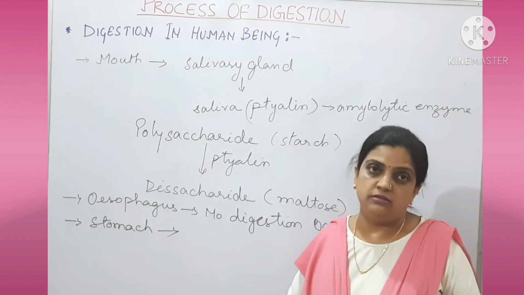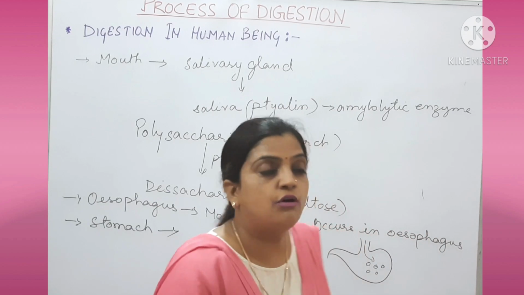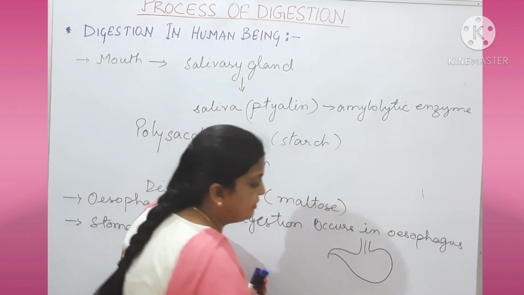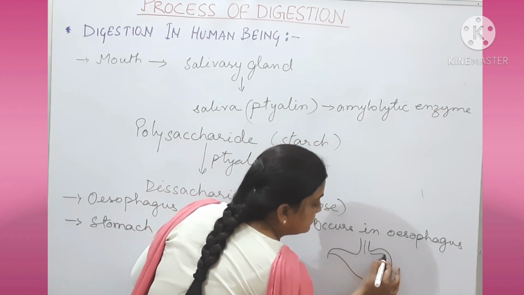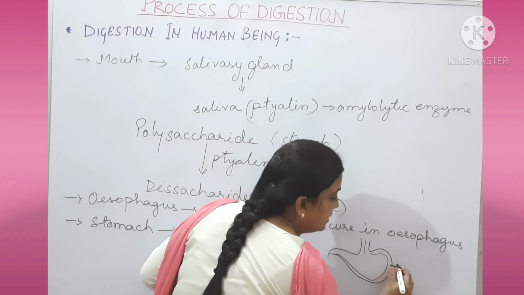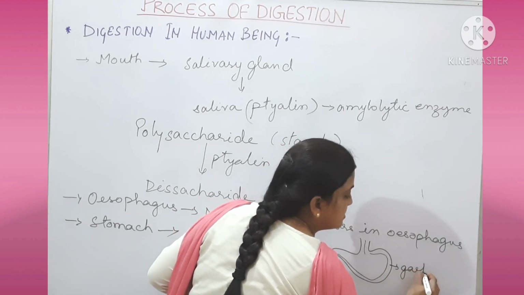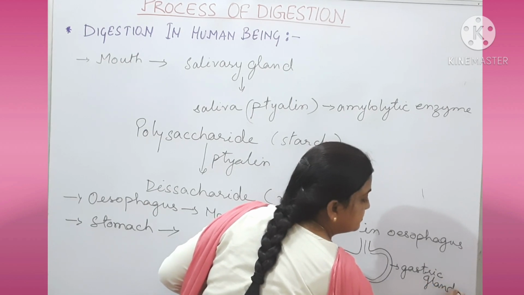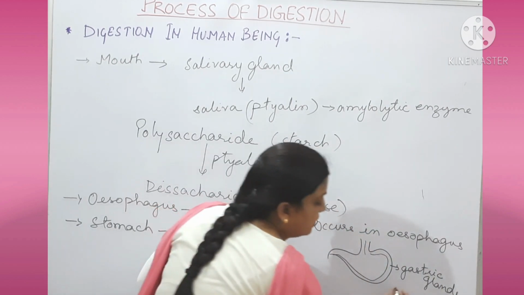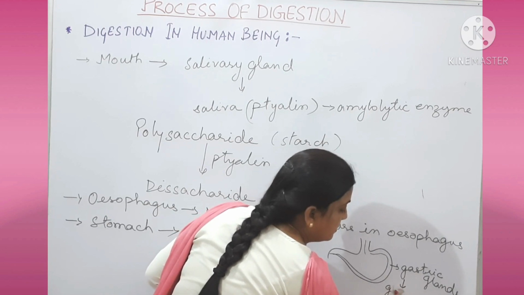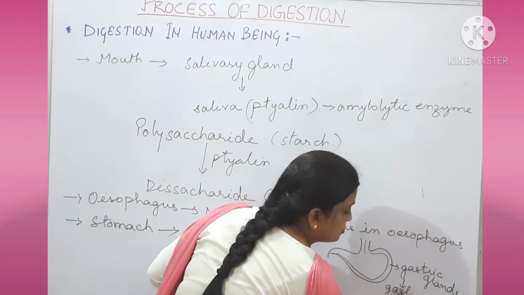In the stomach, if you remember the structure, I told you that the stomach has an inner lining, an inner membrane, and this inner lining has gastric glands. The gastric glands are responsible for the secretion of gastric juice.